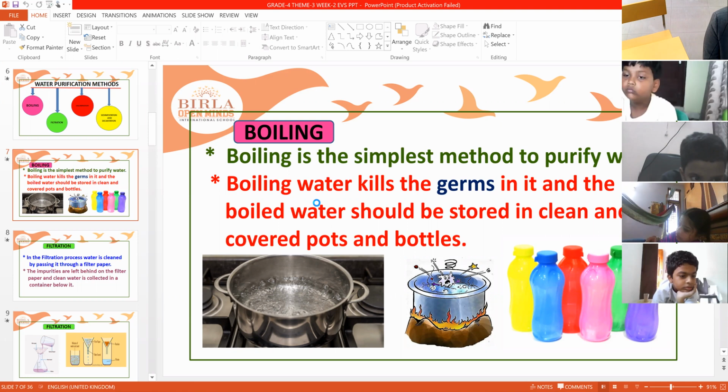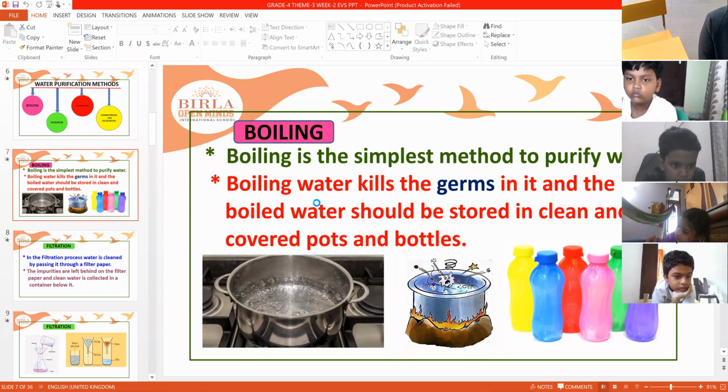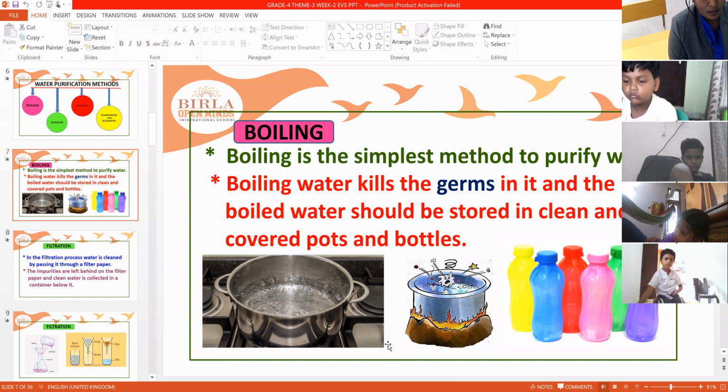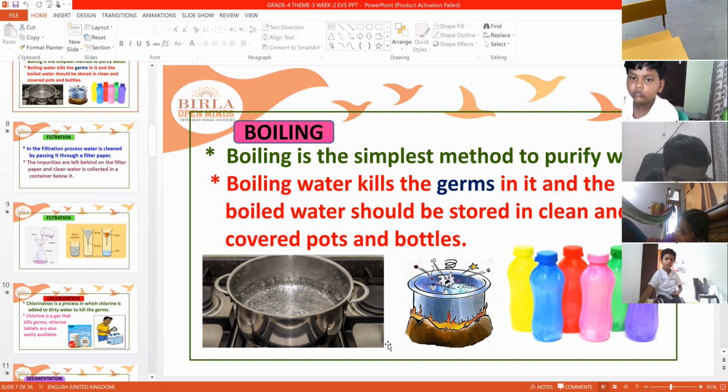Boiling water kills the germs in it, and the boiled water should be stored in clean and covered pots and bottles. Yes, boiling water kills the germs in it. And after boiling, you have to store this water in clean and covered utensils or bottles.